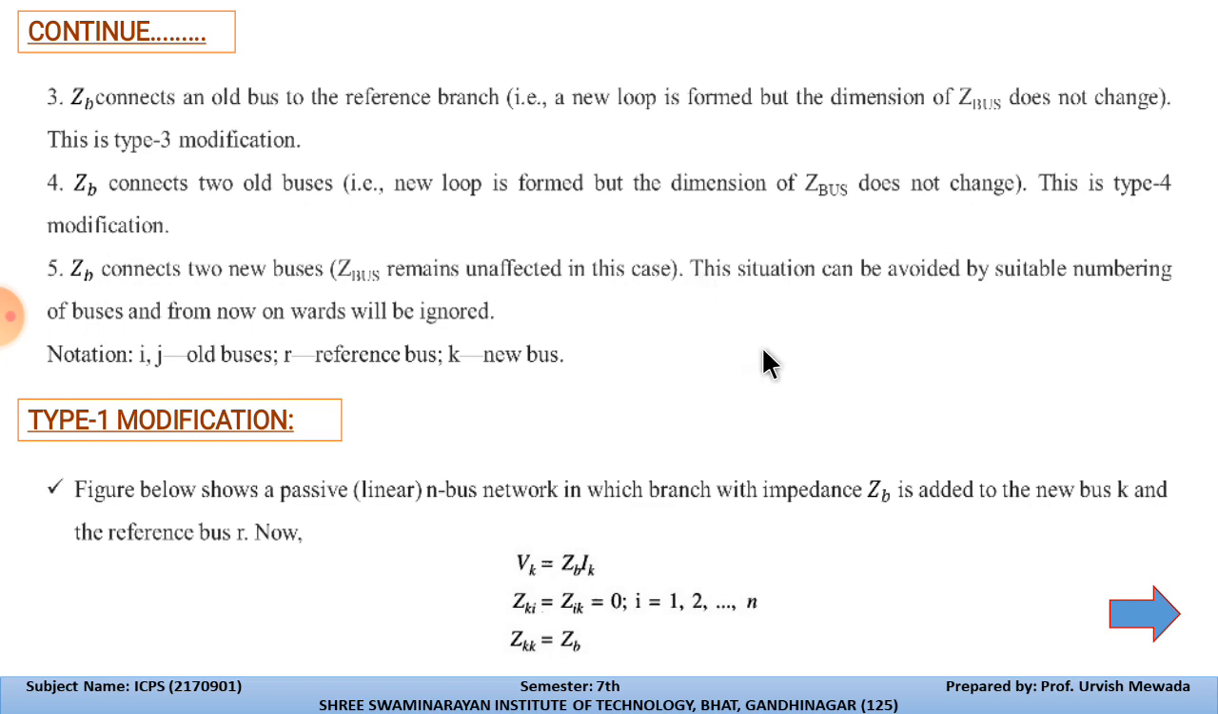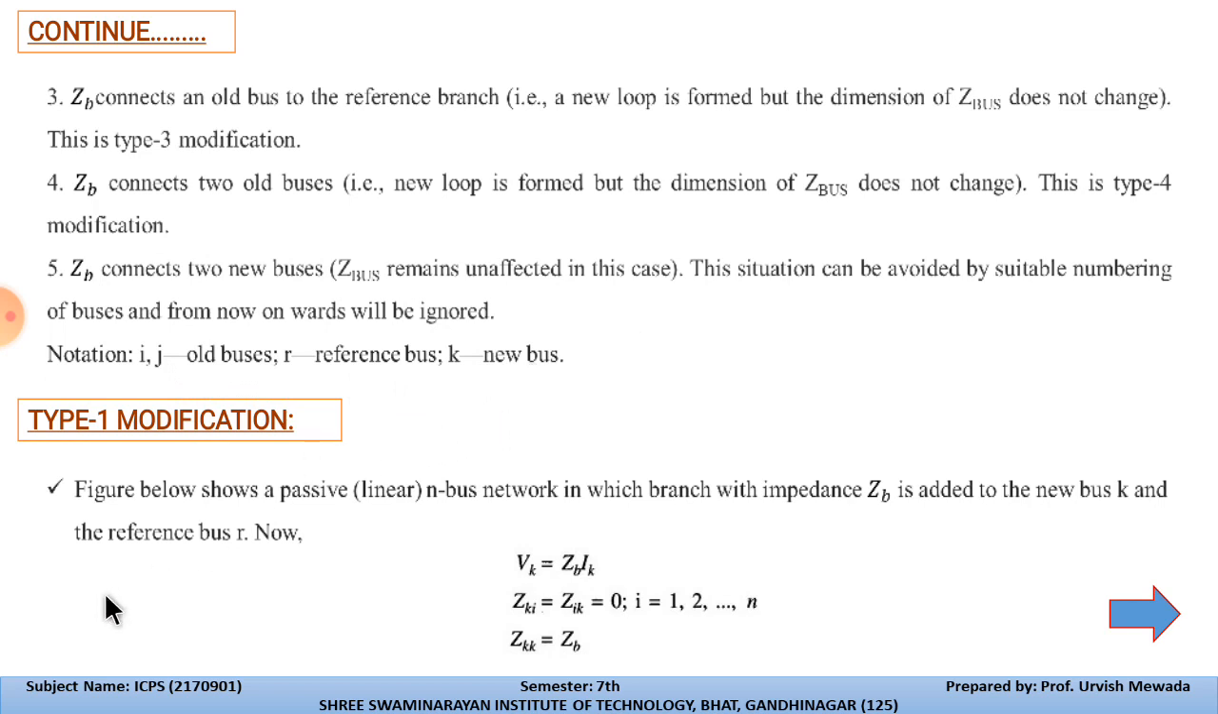This situation can be avoided by suitable numbering of the buses, and from now onwards it will be ignored. So the notations that we are going to use to form the Z bus algorithm are: i, j for the old bus, r for the reference bus, and k for the new bus added in the system.